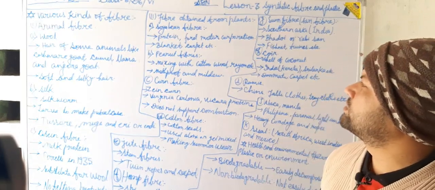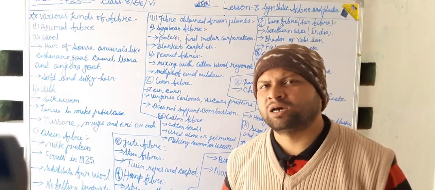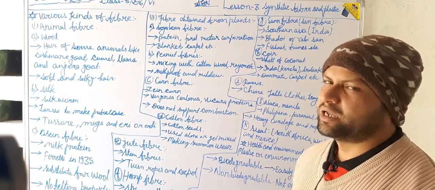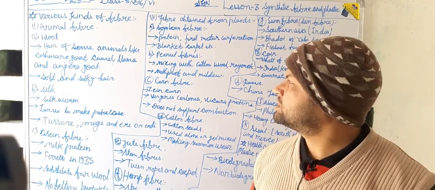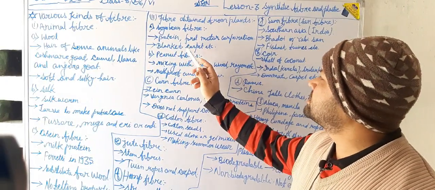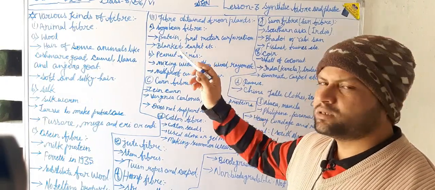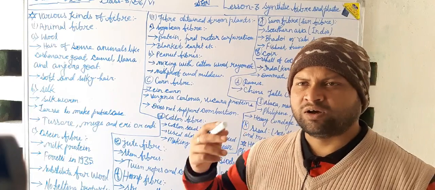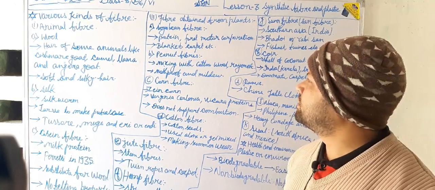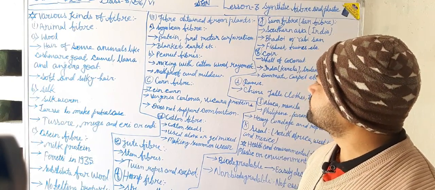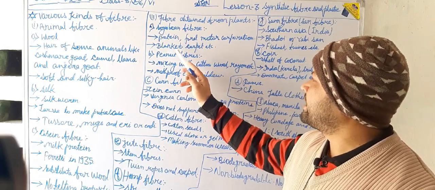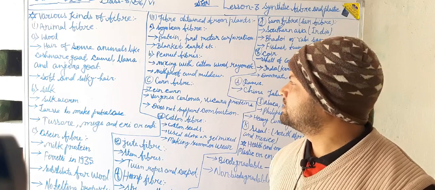Now I am going to discuss the fibers obtained from plants. These are fibers that are also very useful for us. First, soybean fiber. It is a protein fiber and it was first manufactured by the Ford Motor Corporation's company, and it is used for making mainly blankets and carpets etc.